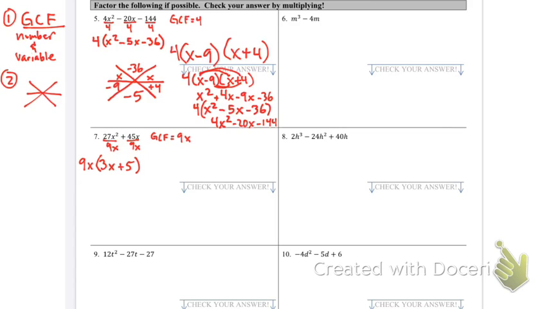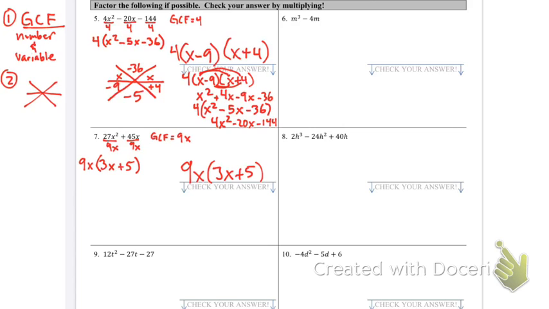Okay, now let's check. Our next method is snowflake. Can I use snowflake method here? And the answer is no, because snowflake method has to look like a problem like this, a trinomial. Okay, and it has to be a power of 2, just like this one. This was a power of 2, this one is not. So therefore, this should be my final factor form, but we're going to check it.